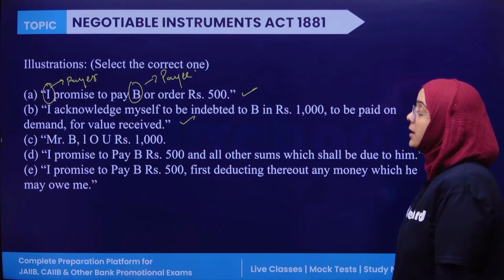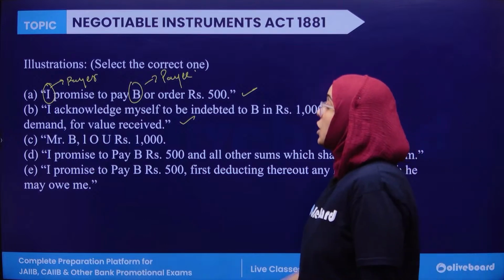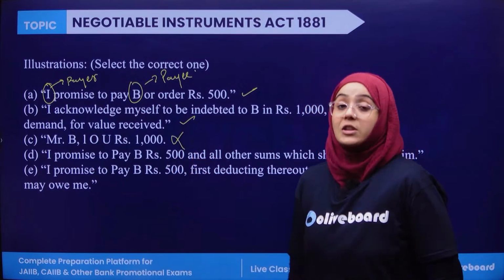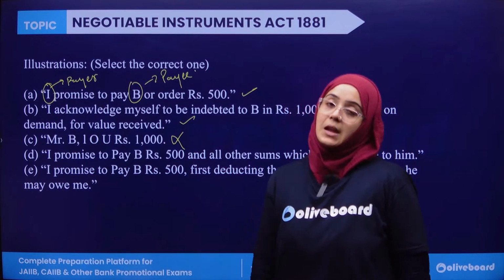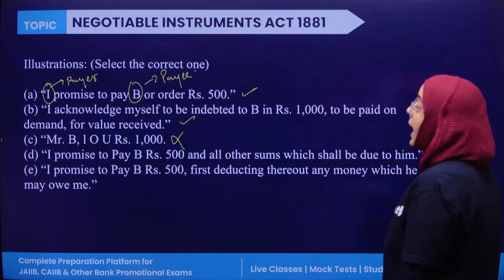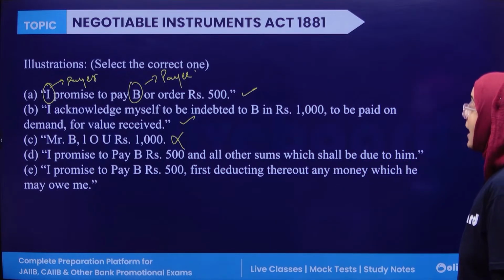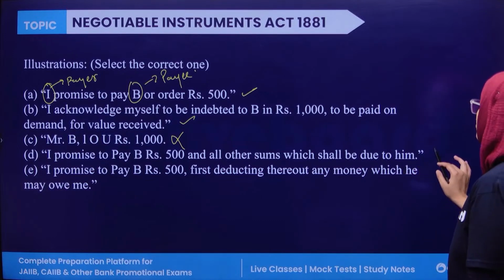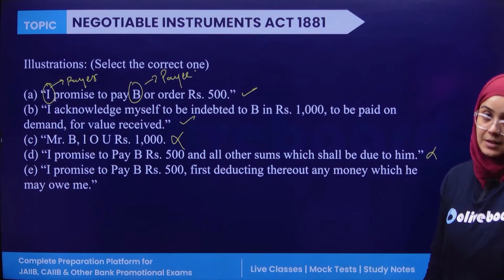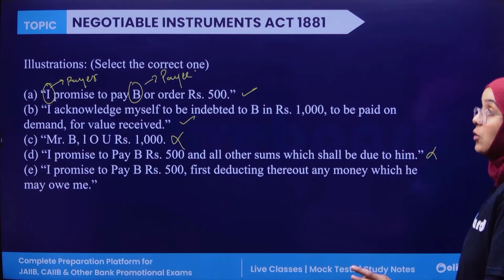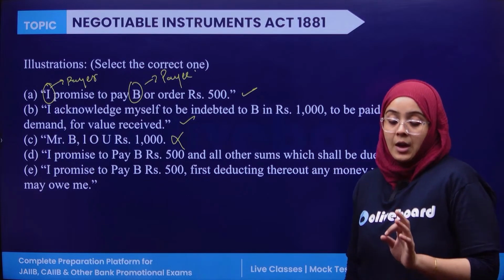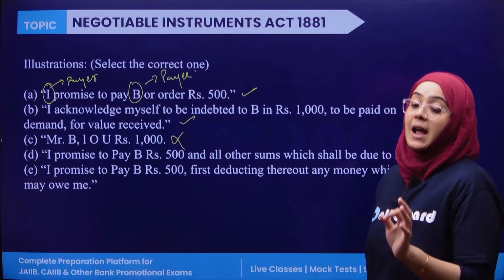But if we talk about the third, Mr. B, I owe you rupees 1000, this is not a clear undertaking of the indebtedness. Next, I promise to pay B rupees 500 and all other sums which shall be due to him. This also contains conditions, and that's why promissory notes are unconditional. Always remember, promissory notes are unconditional.